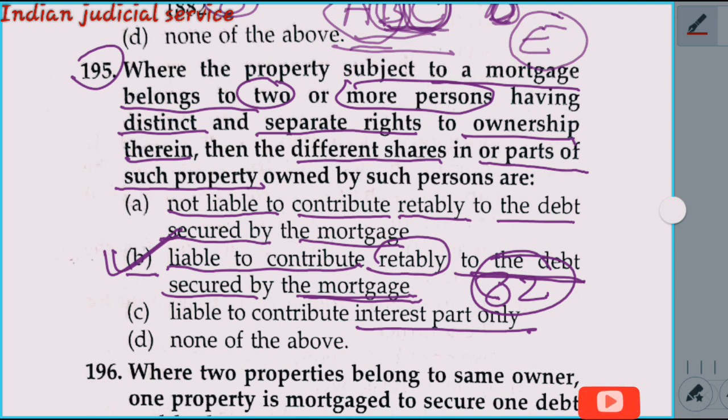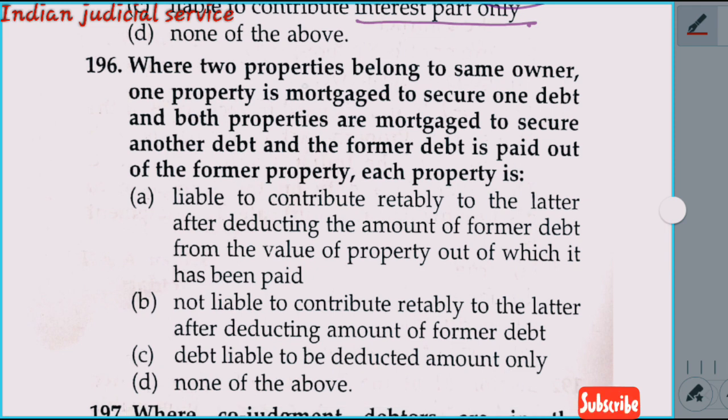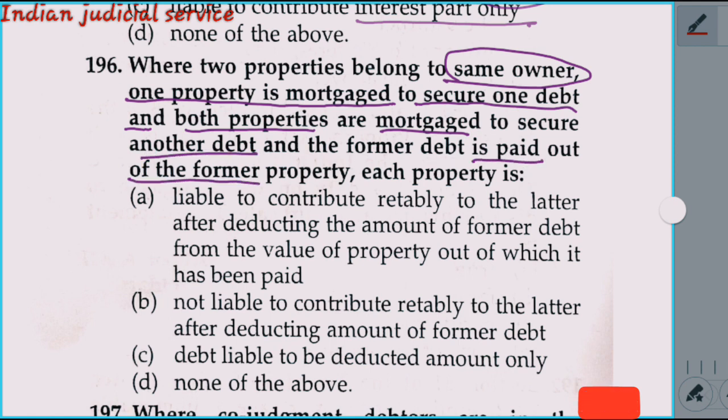Now question number 96, where two properties belonging to the same owner, one property is mortgaged to secure one debt and both properties are mortgaged to secure another debt. The former debt is paid out of the former property.